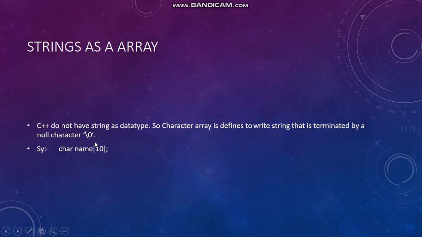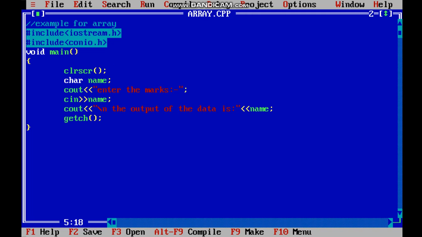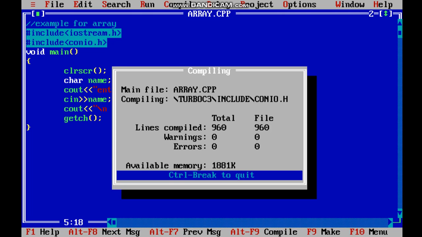So let us see the example to understand it more clearly. So let us see the example without an array to get a clear idea. Let me run this program. Here I have taken char as a data type and a variable name. Then I have taken the input and I am printing that output. So run. Now I am writing my name ABC. When I press enter, it takes only the first character, as char takes just a single character.